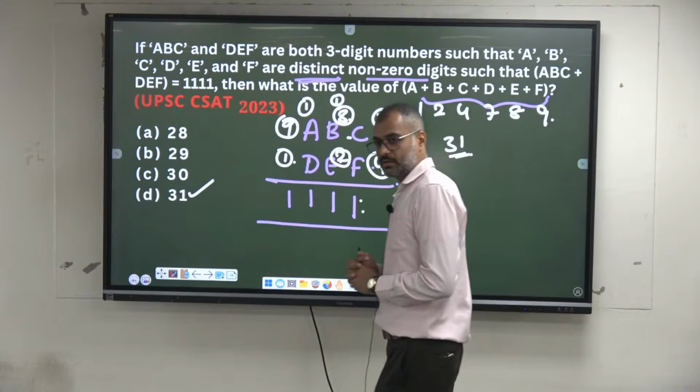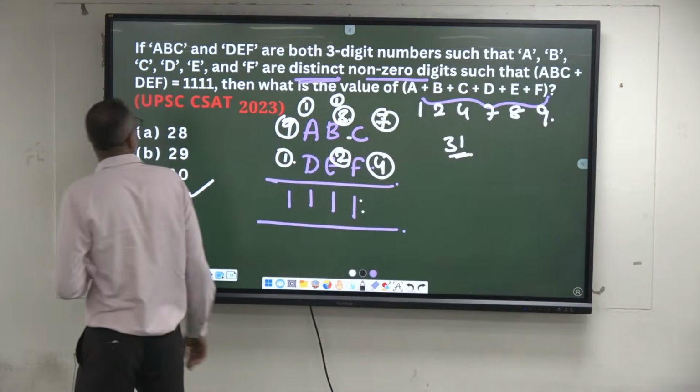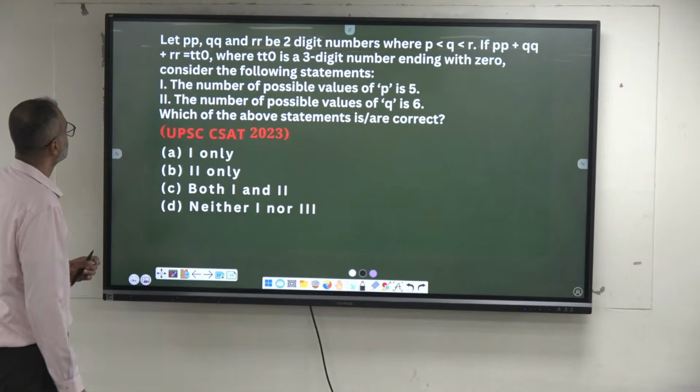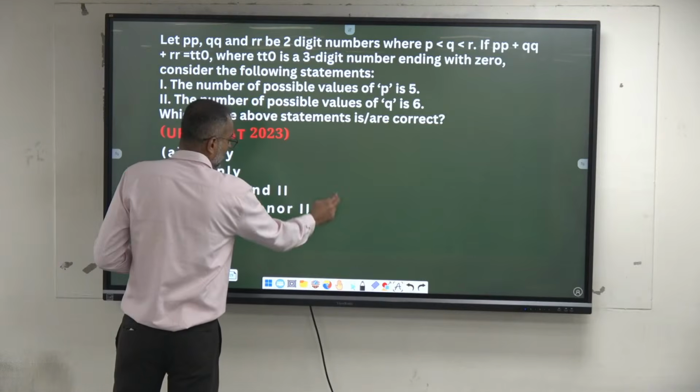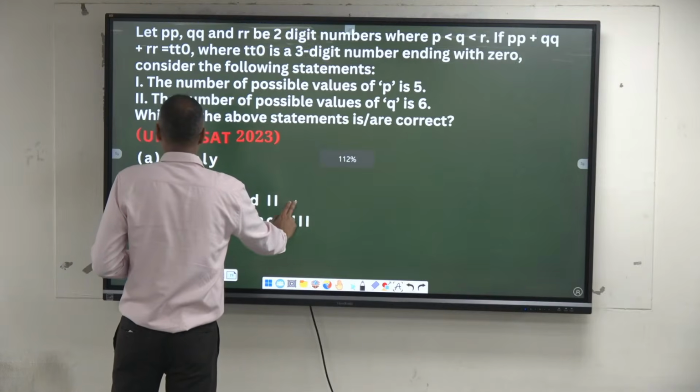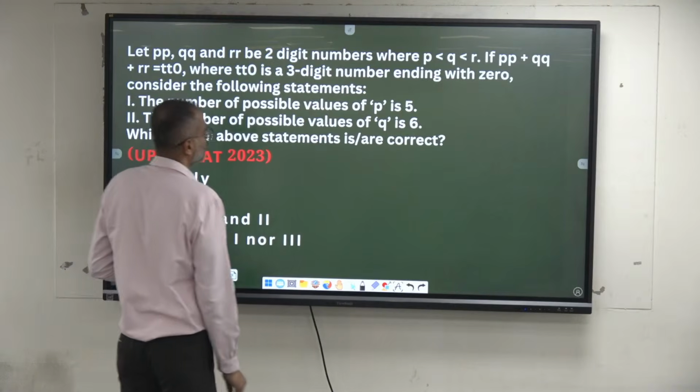Shall I move this? Similar case, you have to go for trial and errors.